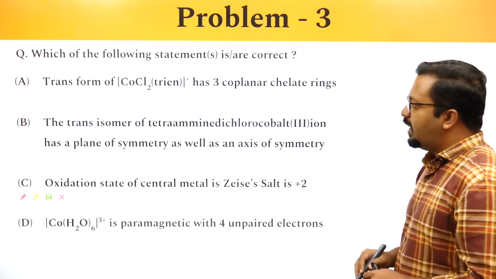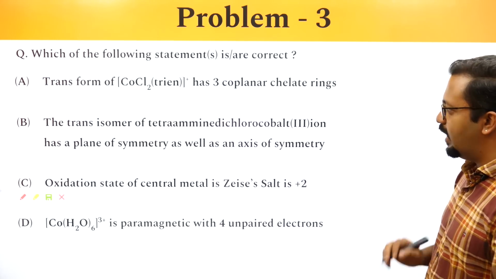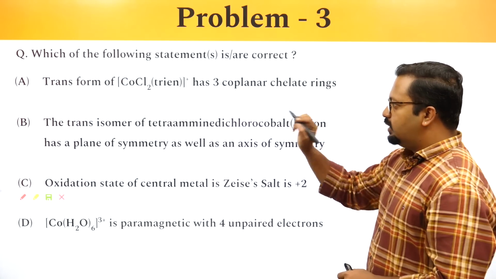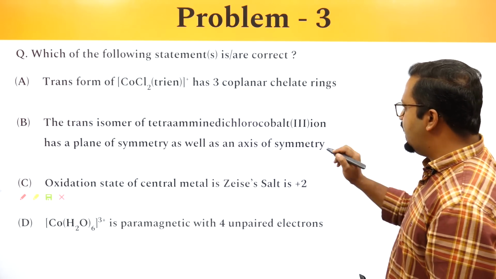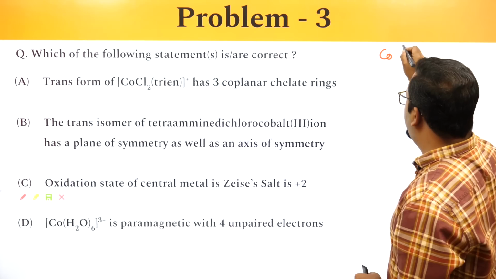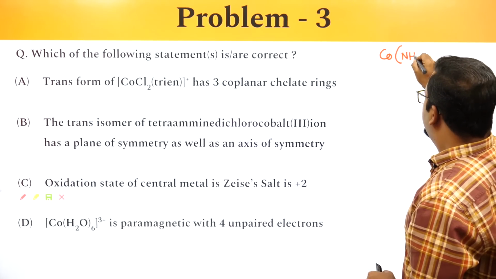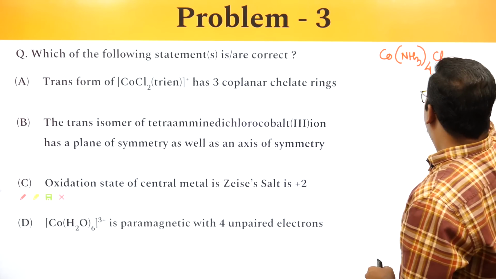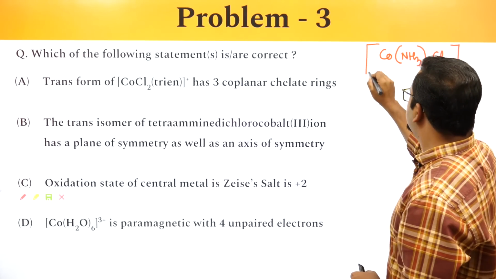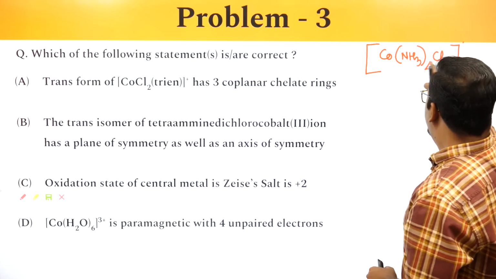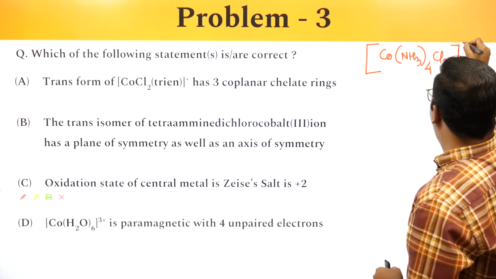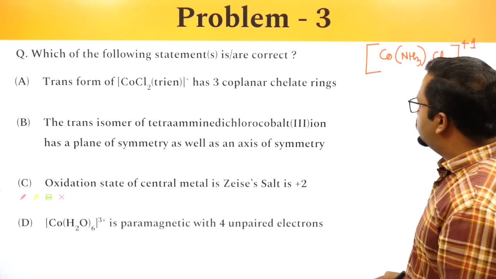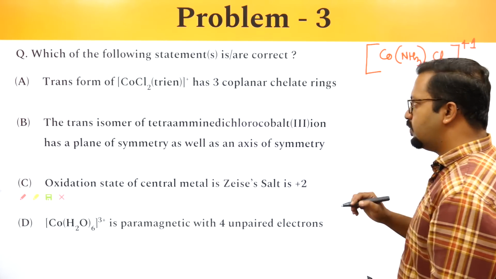The trans form of tetraamine dichlorocobalt 3 ion has a plane of symmetry as well as an axis of symmetry. So the trans form of tetraamine dichlorocobalt 3 ion: cobalt, NH3 4, Cl2. So if it is 3 plus, this is minus 2, this should be plus 1. Okay, so how do we solve the question?